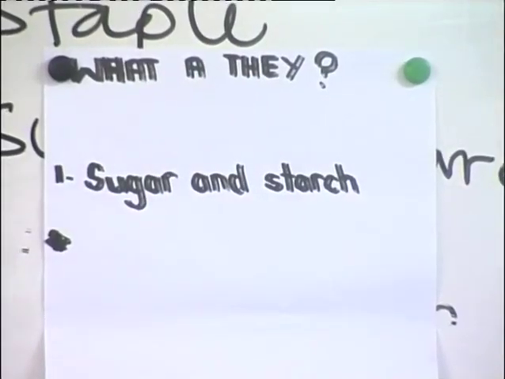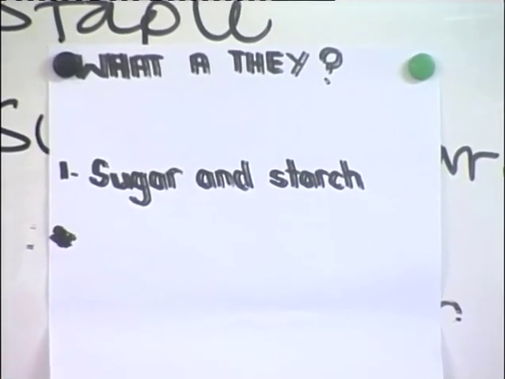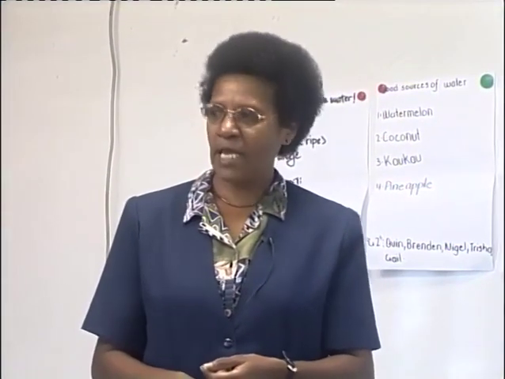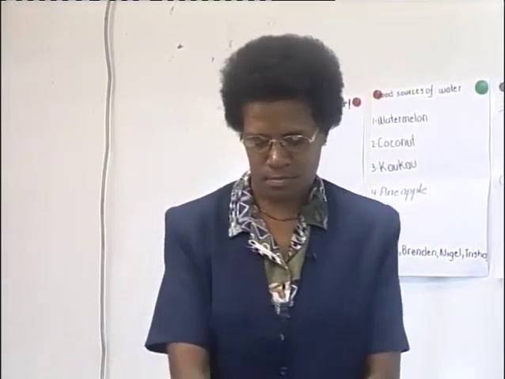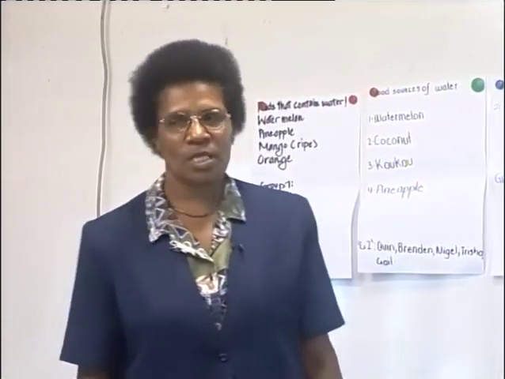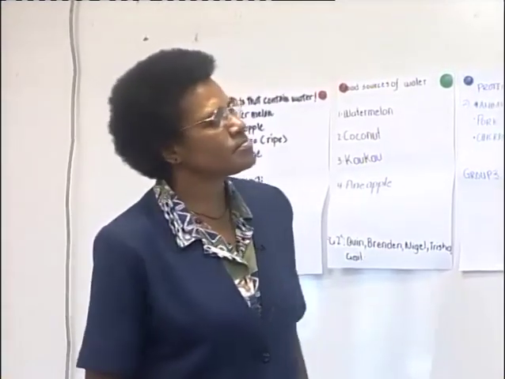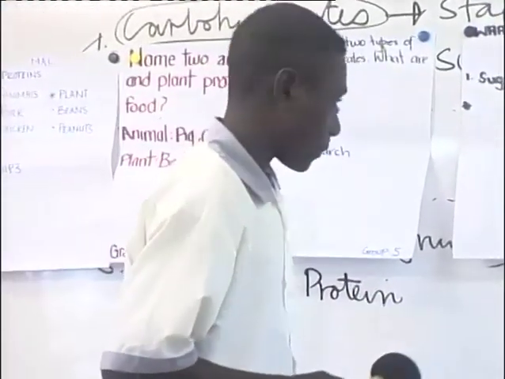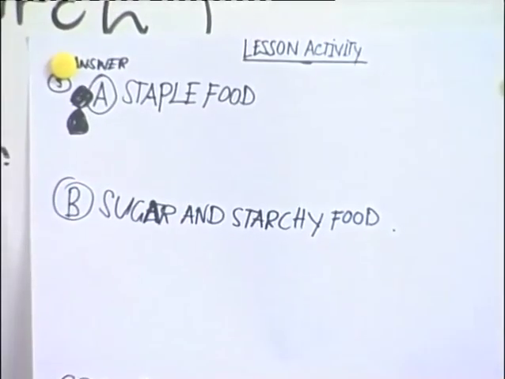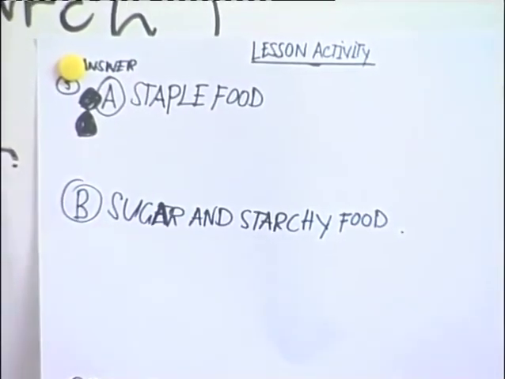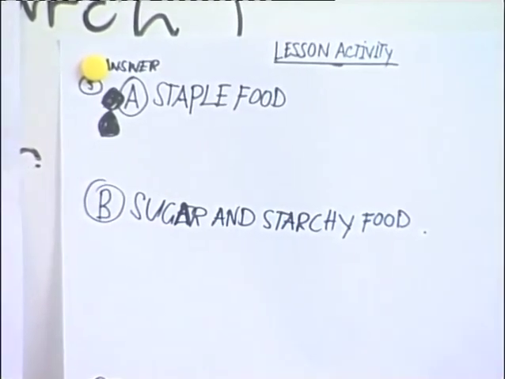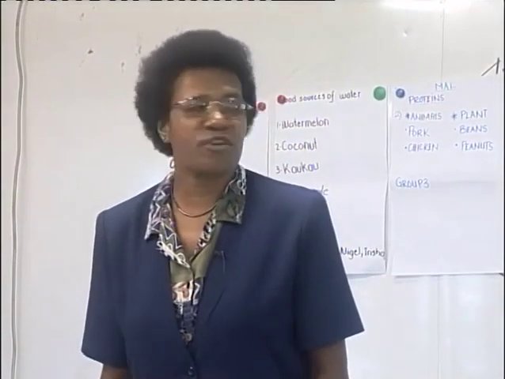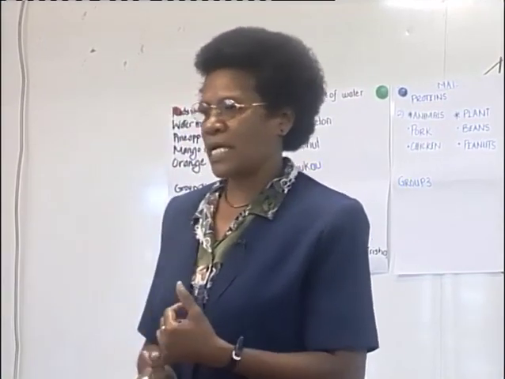Very good, thank you. Let's have the last group. Edward, we are waiting. There are 2 types of starchy food, the staple food and sugar and starchy food. Okay, thank you. So the last 3 groups were to write the 2 types of carbohydrates. So the 2 types of carbohydrates we have are sugar and starch.